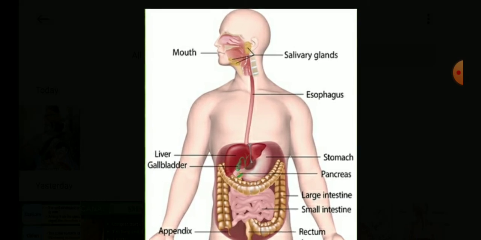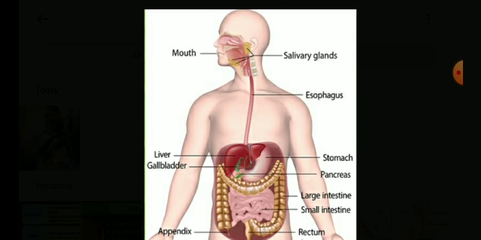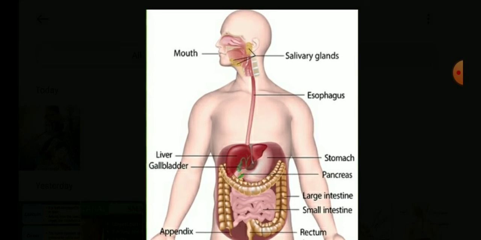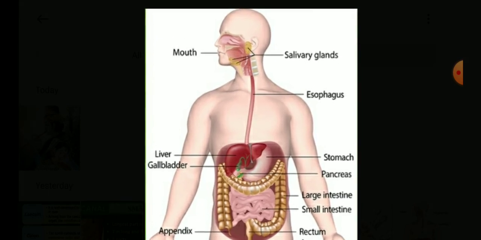So children, what happens in the small intestine? There are three types of enzymes. The amylase enzyme digests the carbohydrate. Then lipase digests the fat.